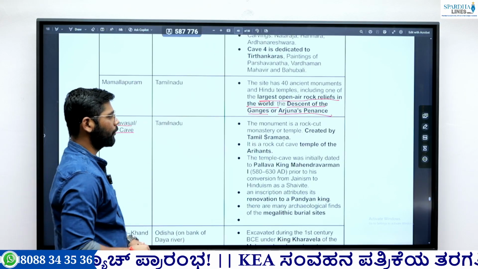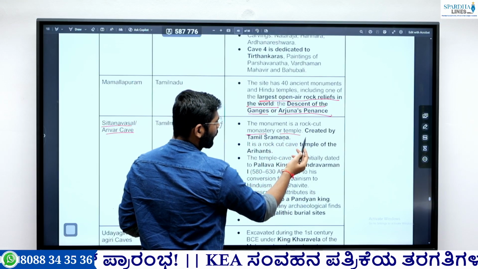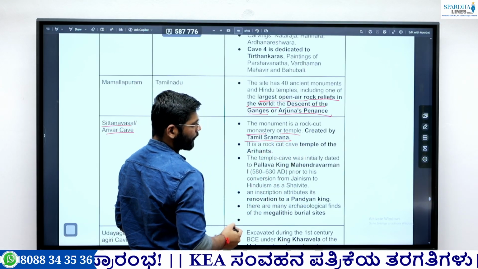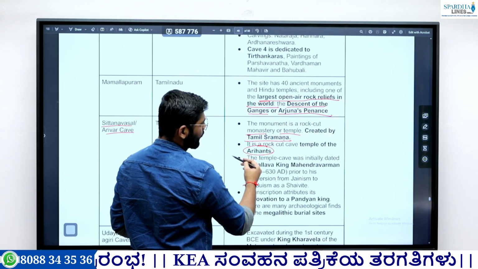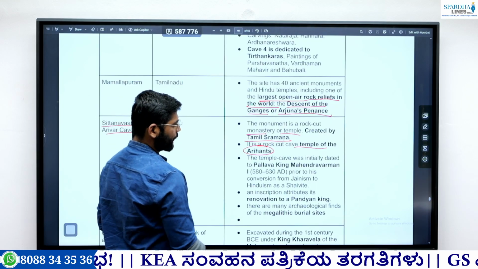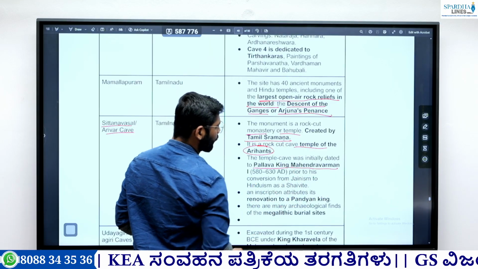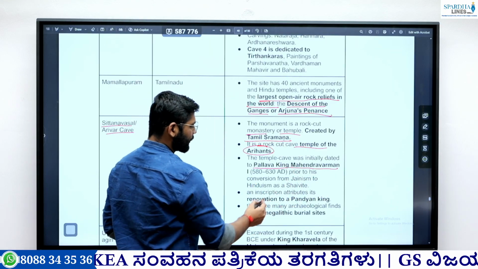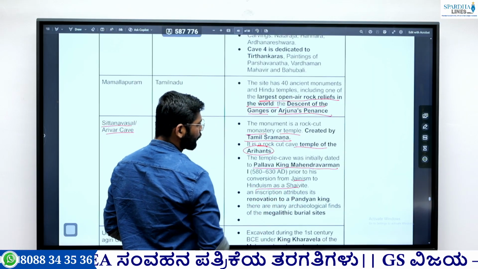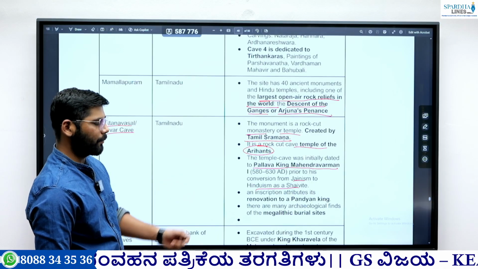It is also in Tamil Nadu. This particular monastery, or temple, was created by Tamil Shravana, and this temple belongs to the Jainas. It is a temple of the Arihantas. Then this particular cave was initiated by the Pallava king Mahendravarman. Previously he was a Jain, but later he converted to Hinduism and became a Shaivite. So this cave was erected by King Mahendravarman.